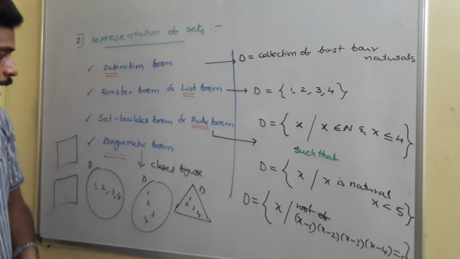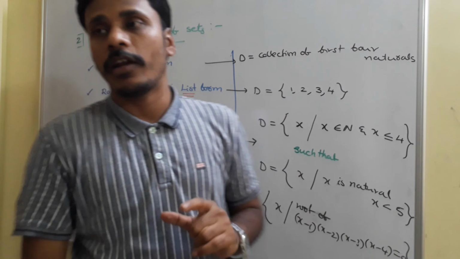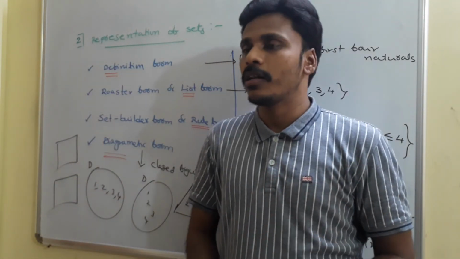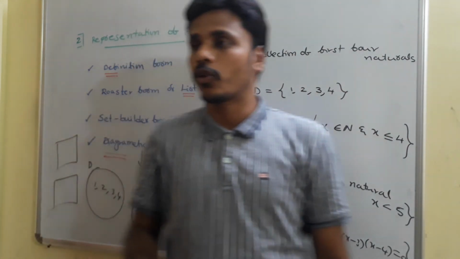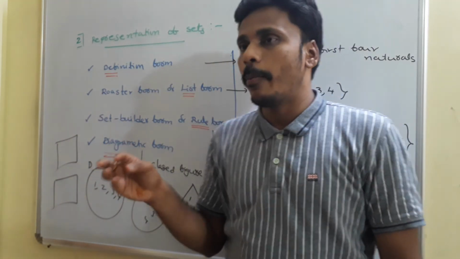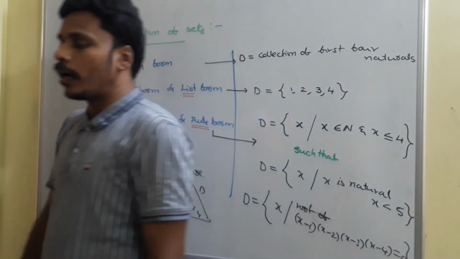And then the next one is the diagrammatic form. To represent a set in diagrammatic form, you need to use any closed figure, maybe a circle, ellipse, triangle, rectangle or square. You just name that closed object as D and mention the elements of the set in the figure. Just have a look and go for a screenshot.